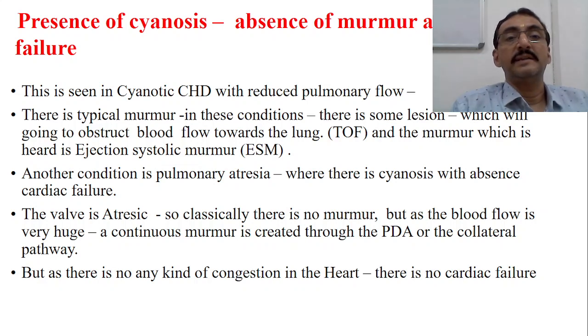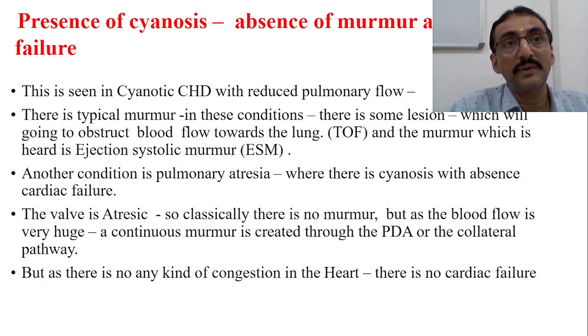In congenital heart disease with reduced blood flow, a murmur may not be there, but sometimes you can get a small ejection systolic murmur. Another is pulmonary atresia. Again, blood flow is less, so there should not be any murmur.